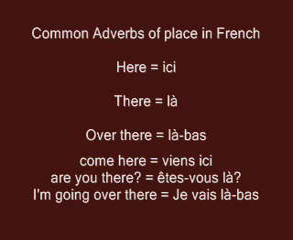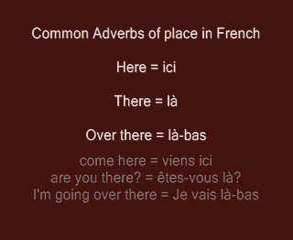Over there, this time now. Over there is là-bas. The same là with an accent, a dash and bas, B-A-S. Alright. So I'm going over there, in French, will be je vais là-bas. Je vais là-bas. I'm going over there.